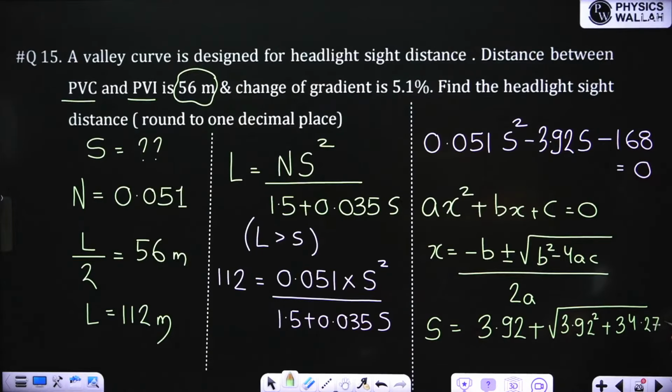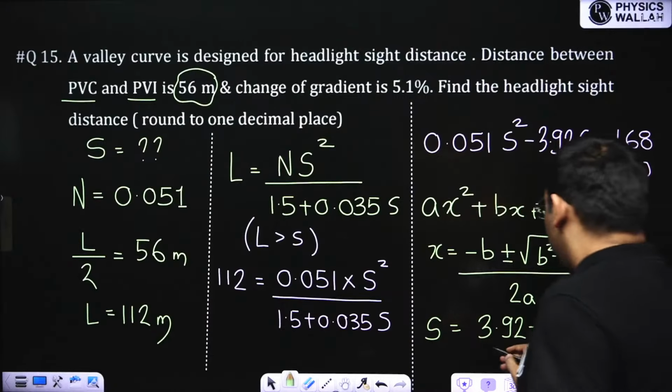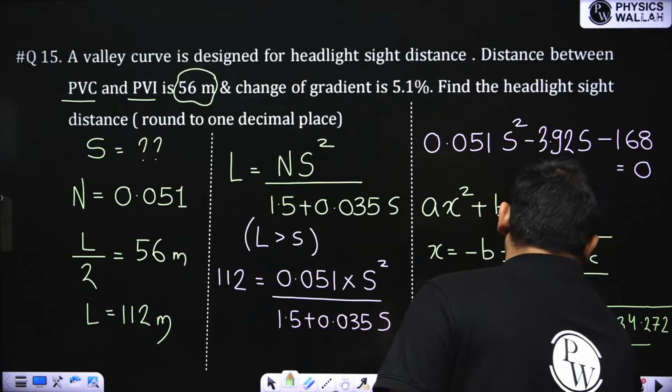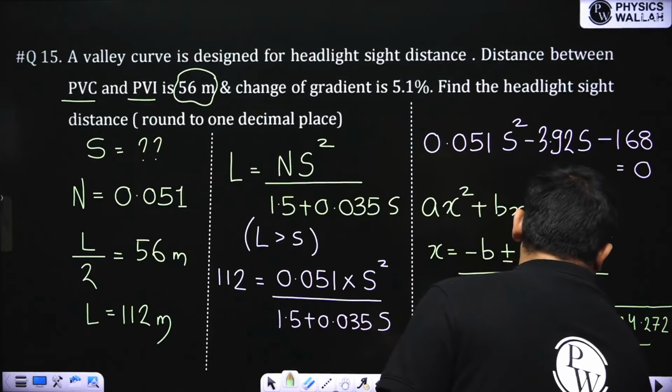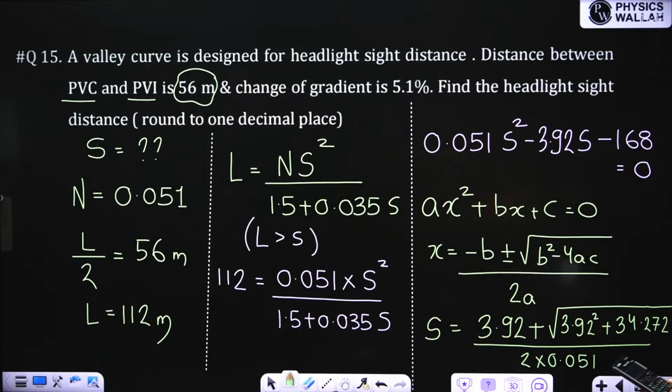34.272. Why is it positive? Because here it is minus and then C is also minus. You see, C is also minus. So minus minus plus. Okay. So now this divided by 2A. A is how much? A is, you see, 0.05. So if I solve this,